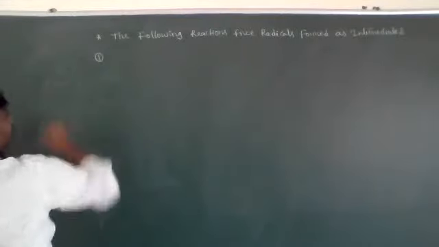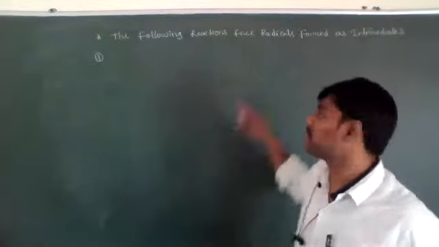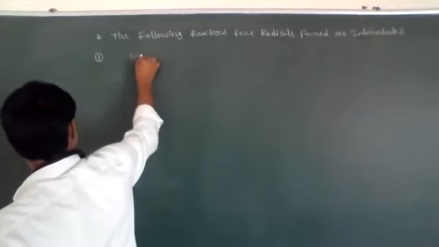The following reactions: among that, what are the important reactions in which carbon free radicals are formed as intermediates? The first one is the Wurtz reaction.